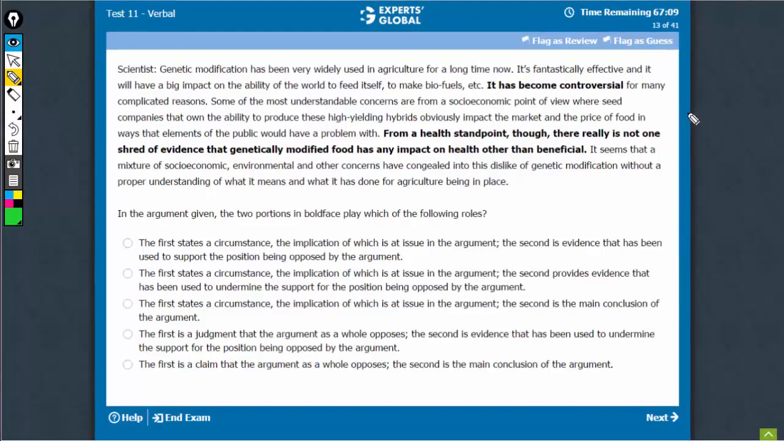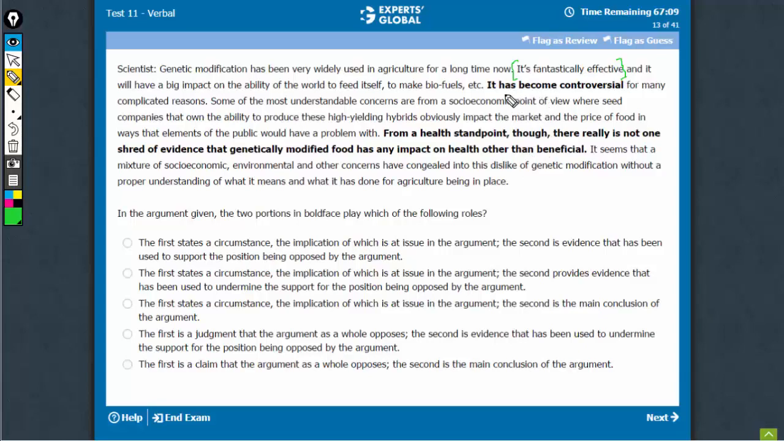They keep suggesting in the bold-faced questions it is important to find out the conclusion and then link the bold parts with the conclusion. The conclusion is something like this. It's fantastically effective. So look at the flow of information. The scientist says that genetic modification is fantastically effective, but it has become controversial for various reasons. He has given lots of reasons, and then he has explained what he feels is the truth. And then he has concluded on the reasons which he thinks are responsible for the controversy.